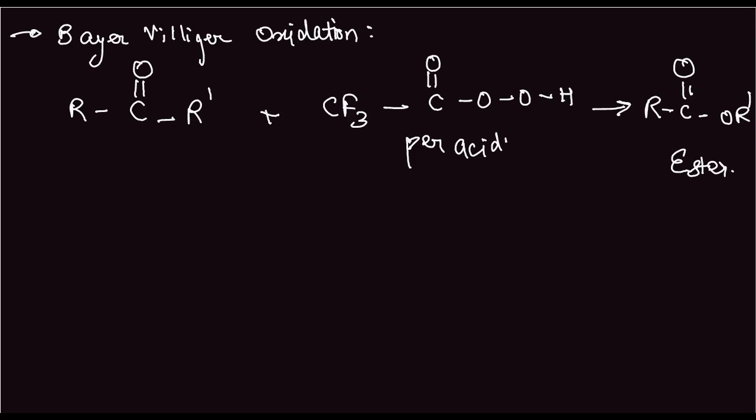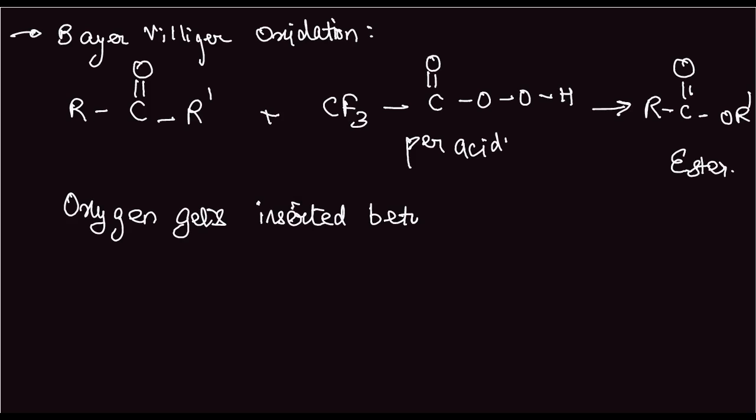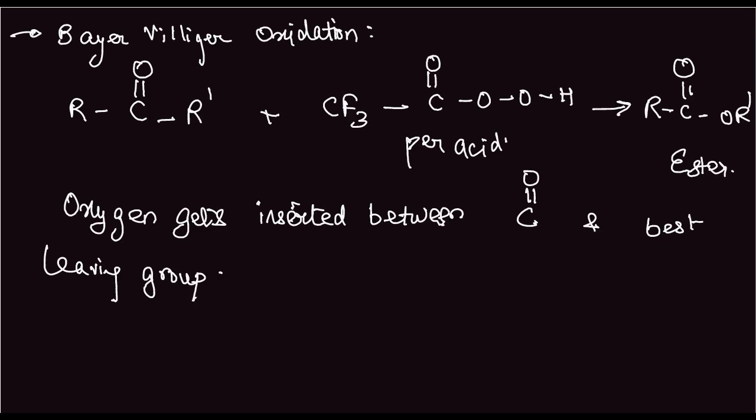That is, oxygen gets inserted between the C double bond O and the best leaving group. What does this mean?